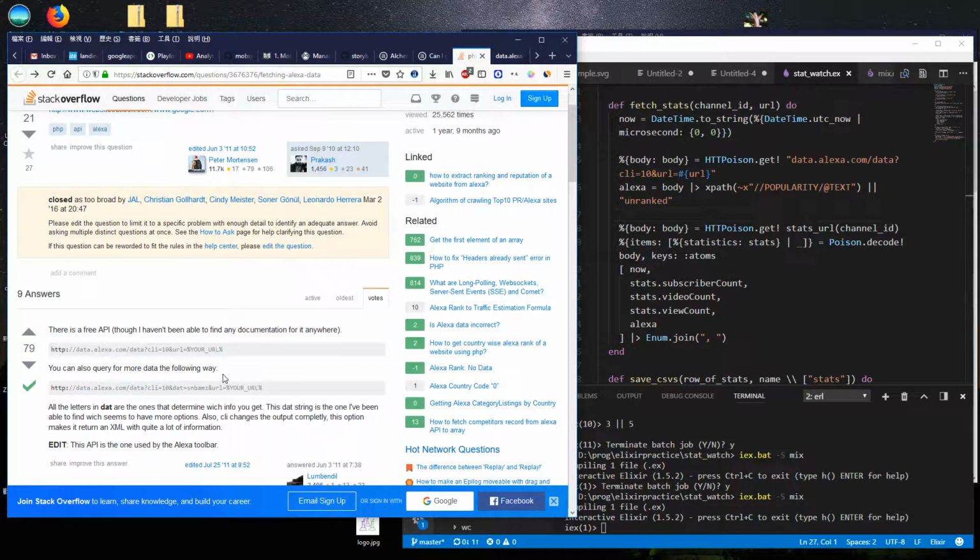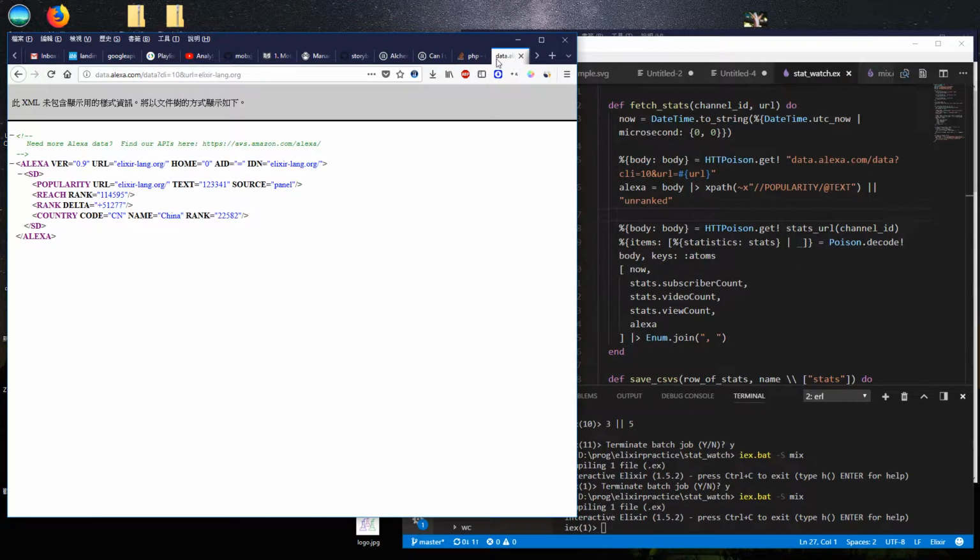There's a URL you can use with a query string to get data on a site, and I've loaded that up for Elixir Lang. You can see it's especially popular in China, where it's ranked 22,000, and it's ranked 123,000 elsewhere. This is XML, which will require pulling in another dependency, but that's also not too difficult.